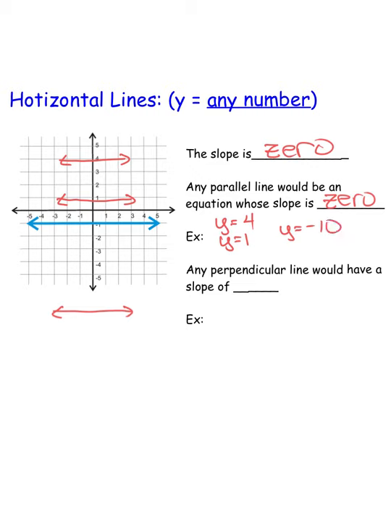Any perpendicular, so again here perpendicular means we want the total opposite of the slope. So the total opposite of 0 would be undefined. So that would be something that looks like this. So that would have a slope of undefined or no slope. And any vertical line is x equals. So how about x equals negative 3, or x equals 10, or x equals negative 637. Those would all be perpendicular.